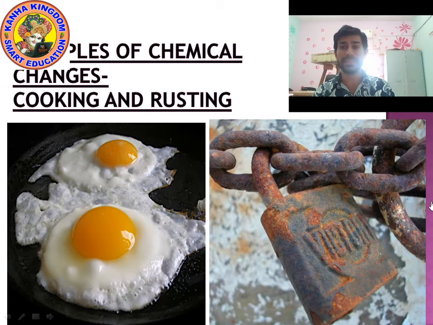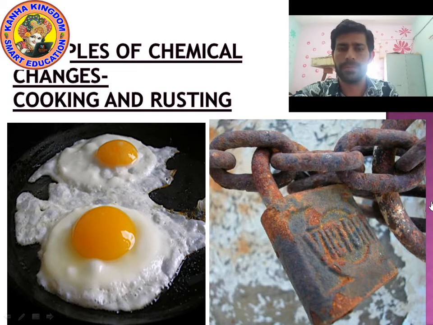Because this iron has corroded, and the rusting of iron cannot be removed now. It is an example of chemical change. So I hope you understood chemical changes. Okay, now let's move on.